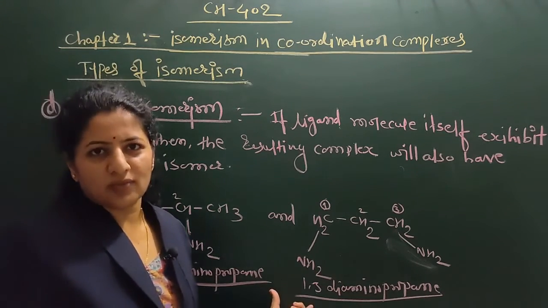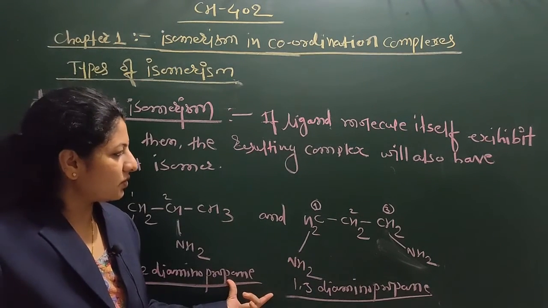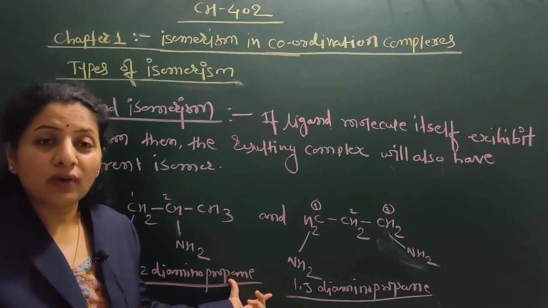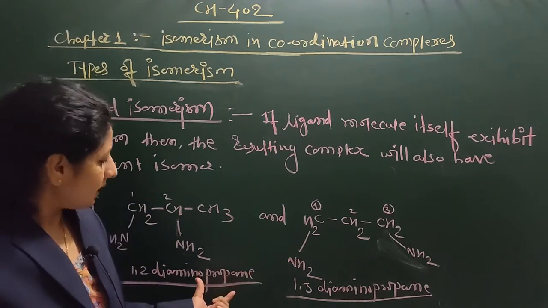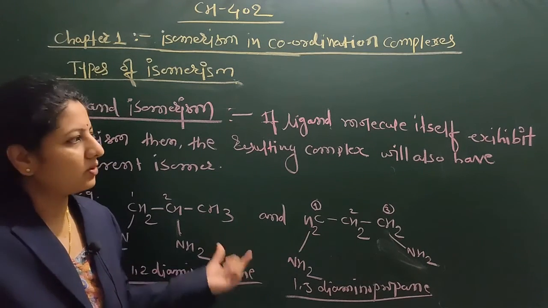These two structures are ligand isomers of each other. These are two different isomers of the same ligand, and the combination of this ligand gives rise to two isomers, which are nothing but ligand isomers of each other.